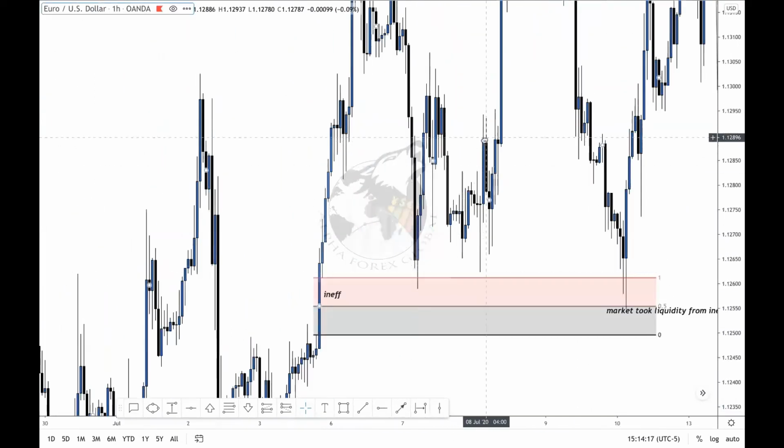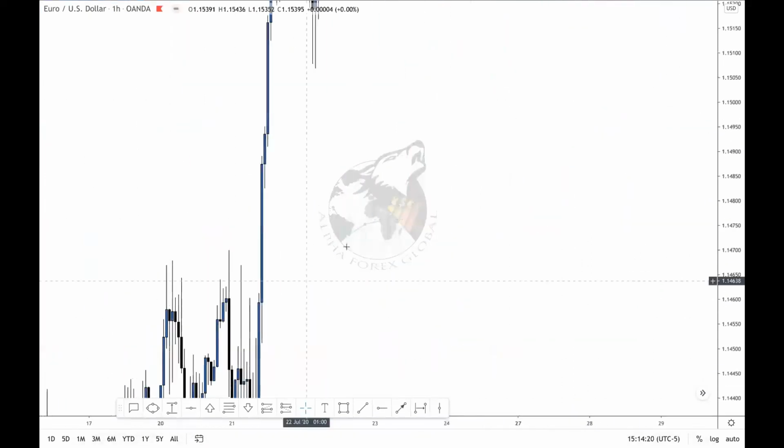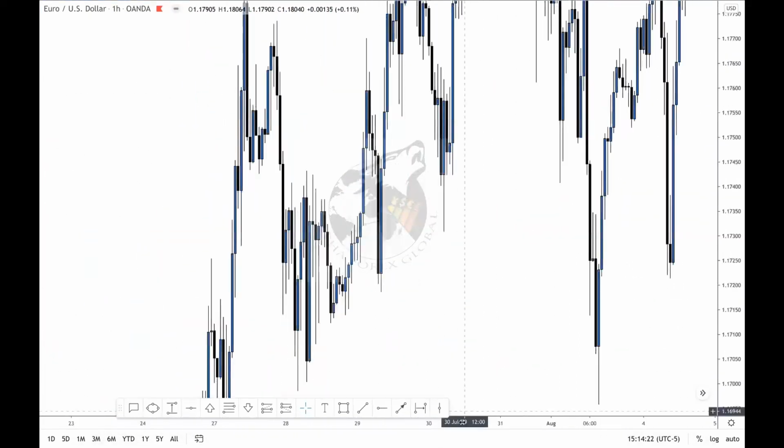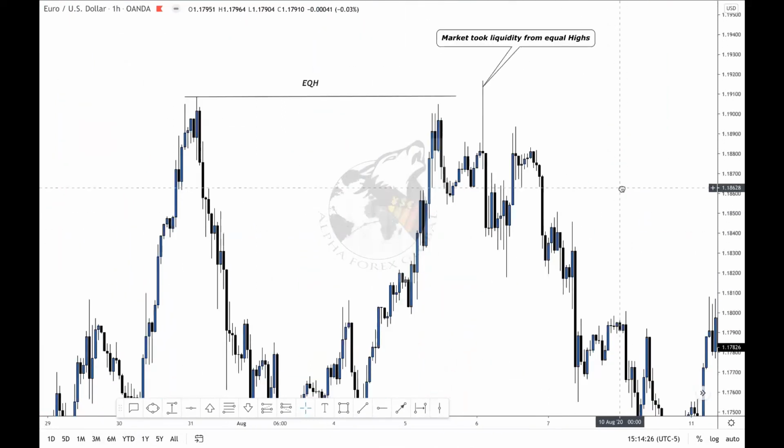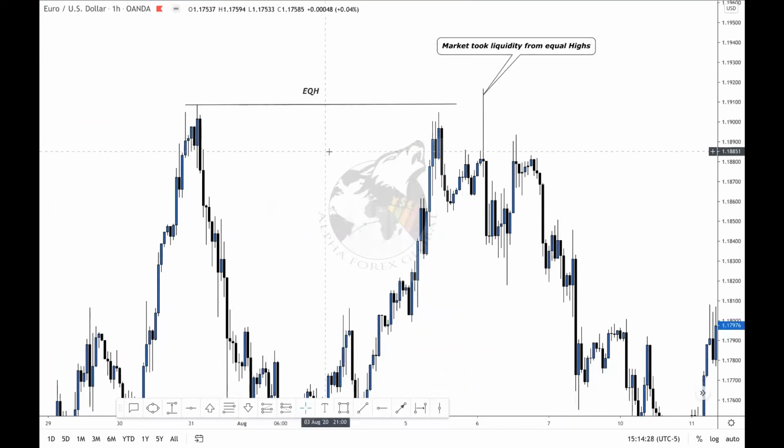So here is an example again from an equal high. We have this equal high right here, and notice this wick did not meet this one, but it is still a potential equal high because this did not break past this one. So why is there more liquidity at a double top as opposed to just a single high?